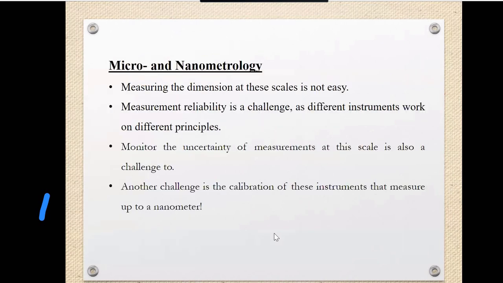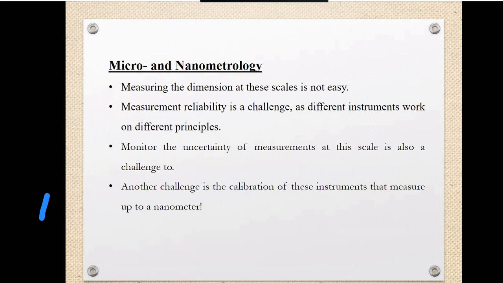So the next thing is micro and nano metrology. Metrology is a key element. From that we are able to classify whether an object goes to the micro level or the nano level. If we are not able to measure things, then we are not able to classify the object or groups. Measuring dimensions at the micro and nano scale is not easy as compared to the macro scale. So this is one of the challenges.